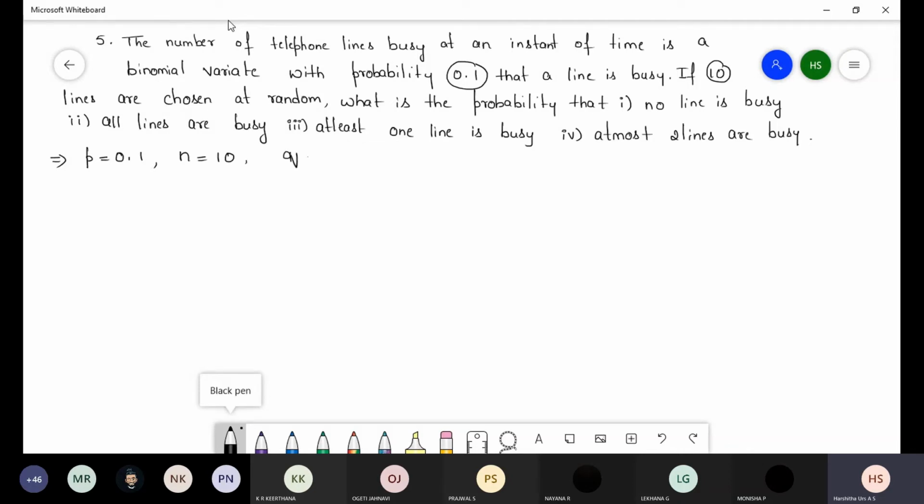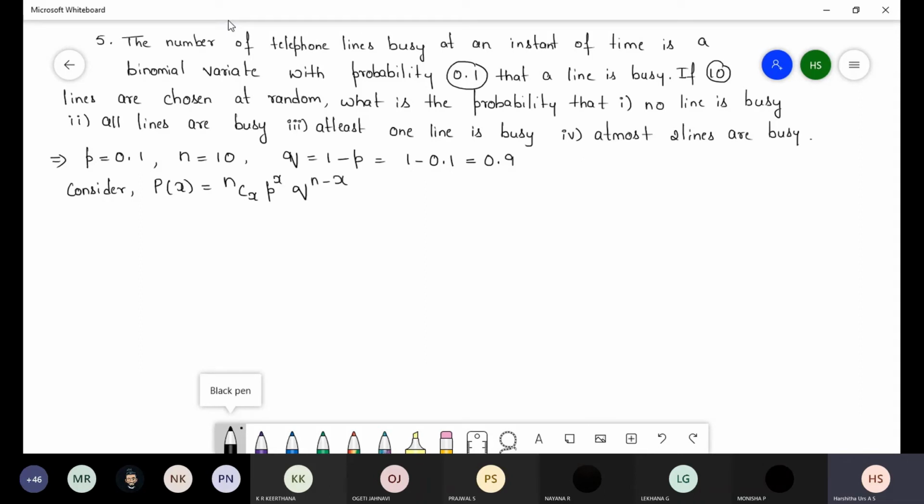So q is equal to 1 minus p, that is equal to 1 minus 0.1. So what is the q value here? Yes, 0.9.